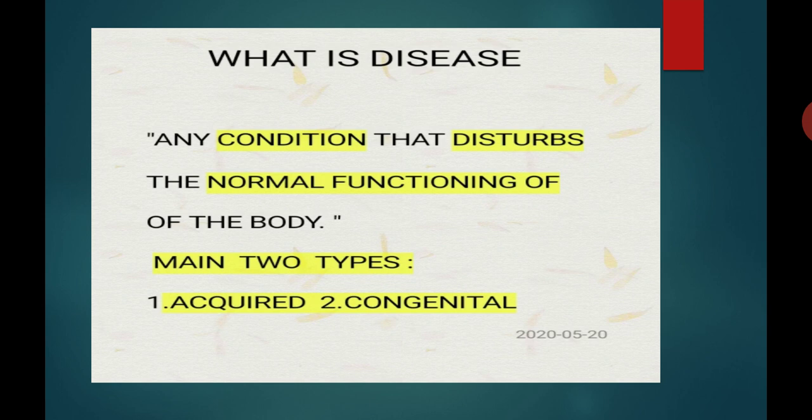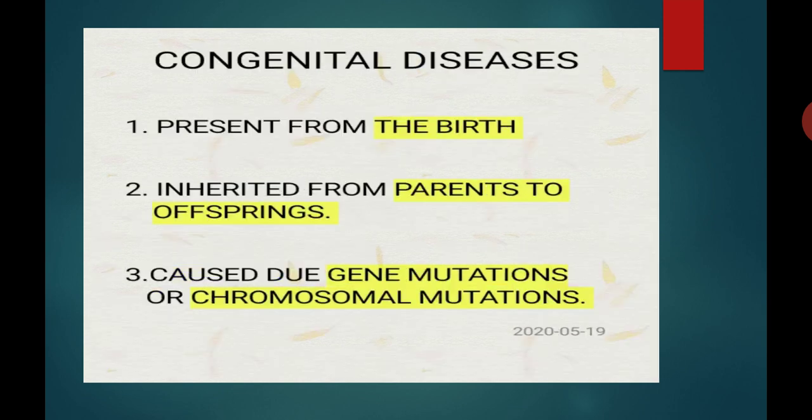Let's see congenital diseases. Congenital diseases, the diseases which are present from the birth are called as congenital diseases. So the diseases which are present from the birth are known as congenital diseases. Point number 2, they are inherited from the parents to the offsprings. They are inherited means they are transmitted from the parents to the offsprings.